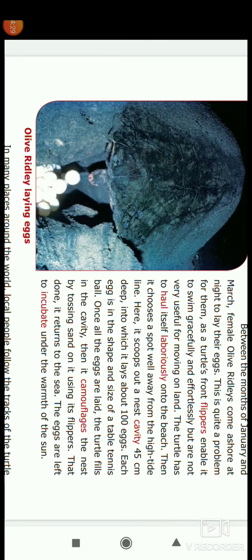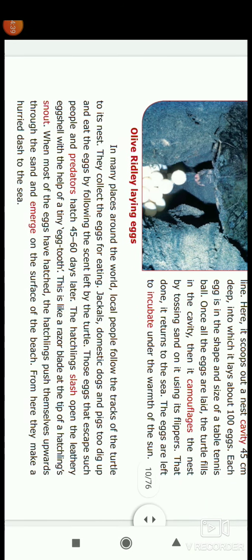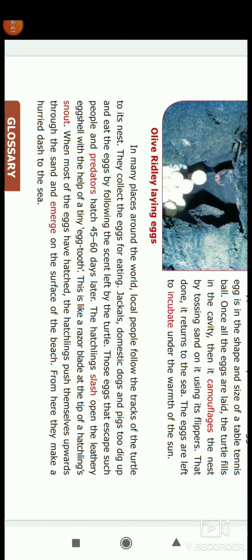They dig a cavity 45 centimeters deep in the sand and lay 100 eggs, the size of a table tennis ball. After laying the eggs, they camouflage them by tossing the sand. The eggs then incubate.